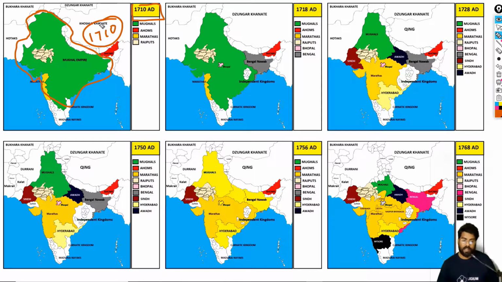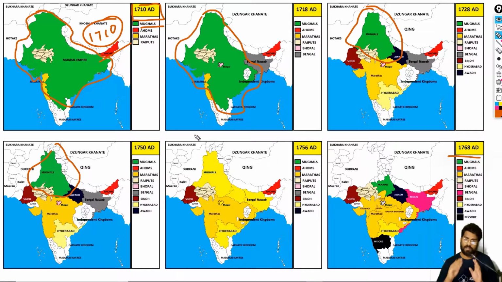So from 1710 to 1768 we have a decline in the empire. The green represents the Mughal Empire. As you can see, their area is continuously shrinking. This was the whole area, then we have this, and by 1728 we have this. Again in 1750 this, and by 1756 it was literally gone.